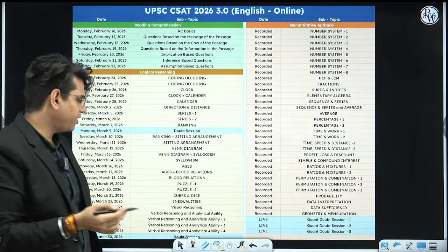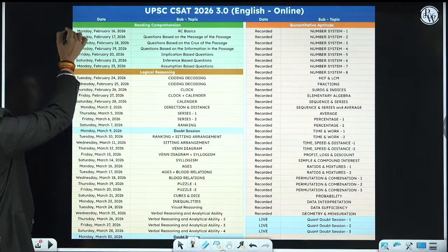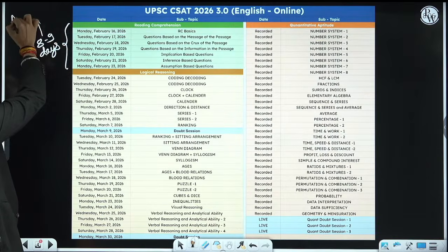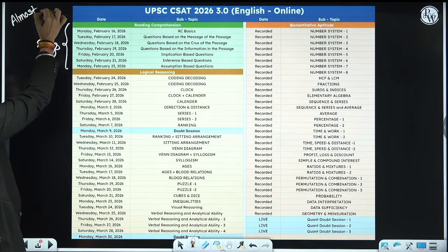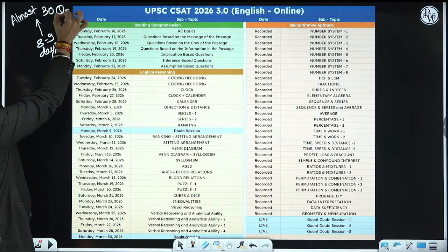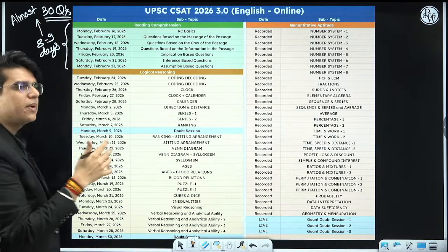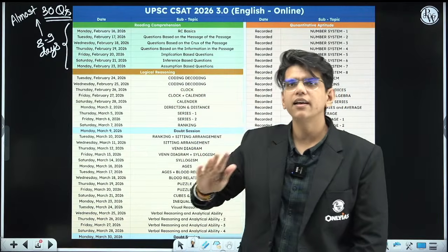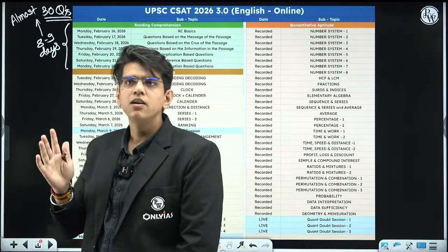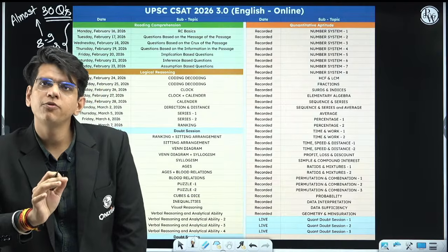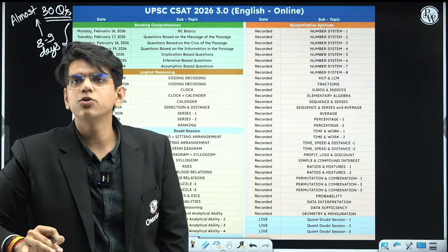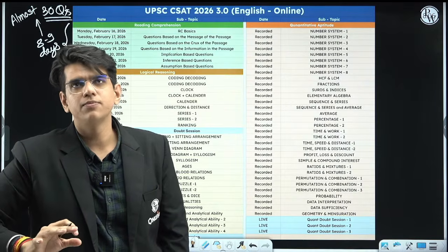For the first week, आप देखो there are only 8 to 9 days, ठीक है? 8 to 9 days we will cover almost 30 questions. रीडिंग कॉम्प्रिहेंशन में every year the questions vary from 27 to 30, इतना ही होता है. Last year it increased. ठीक है. So what we have to do first, reading comprehension से we should be in a condition to solve at least 18 questions. ठीक है.